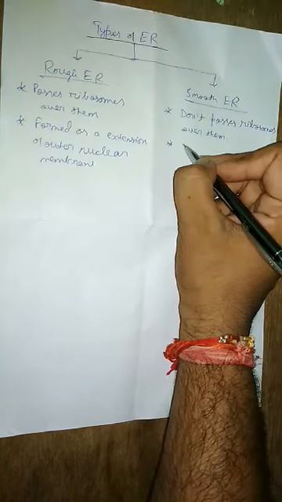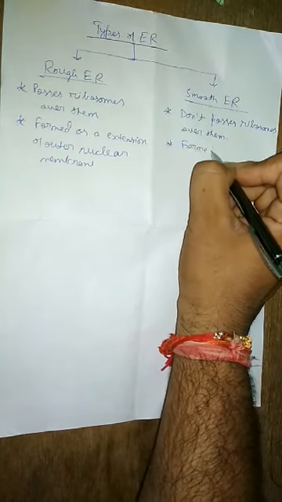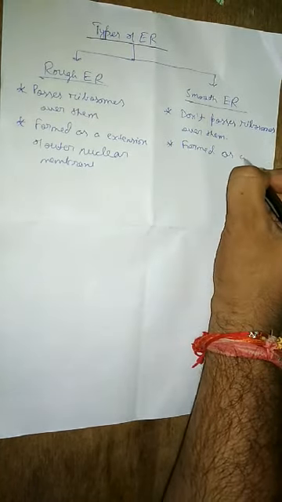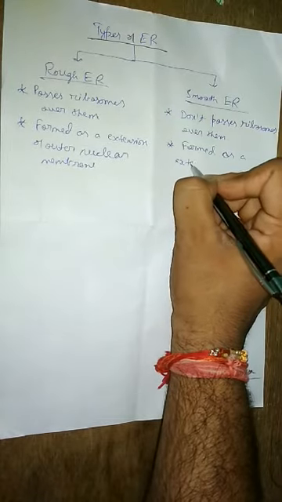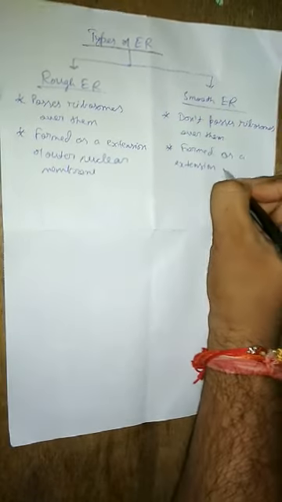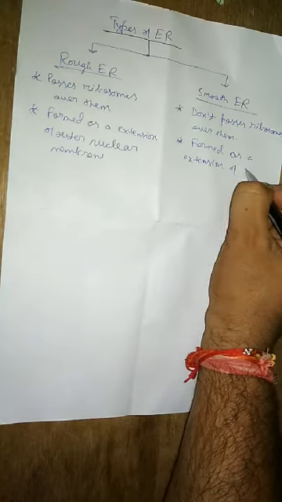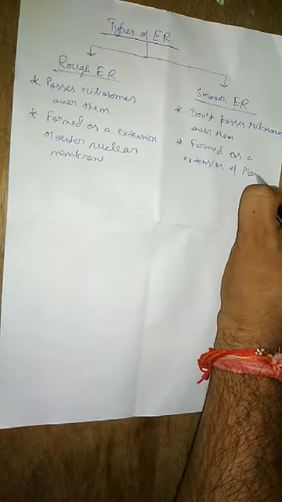Then what about smooth endoplasmic reticulum? They are formed as an extension of the plasma membrane.